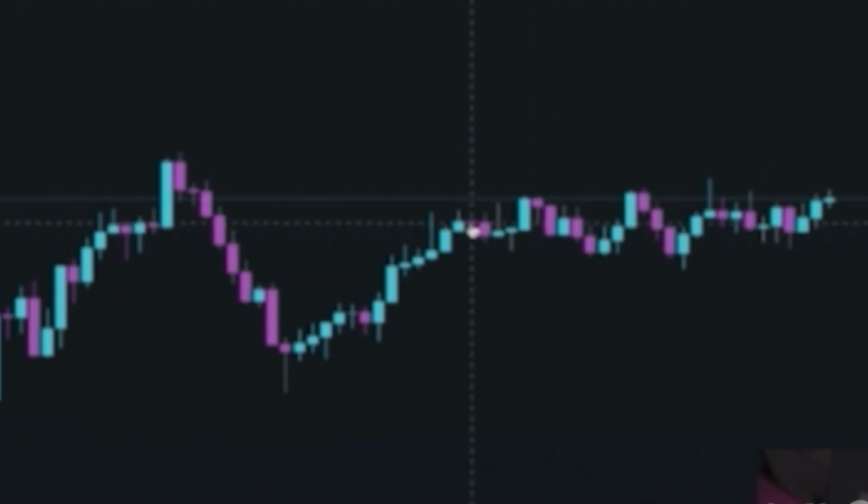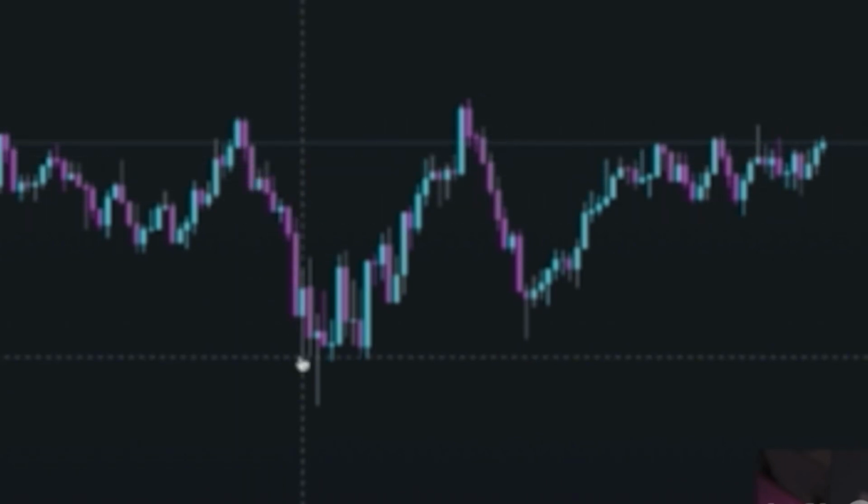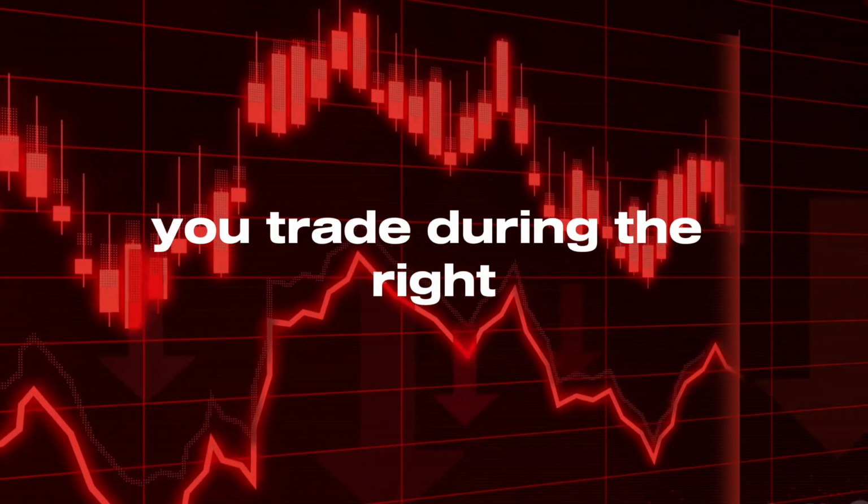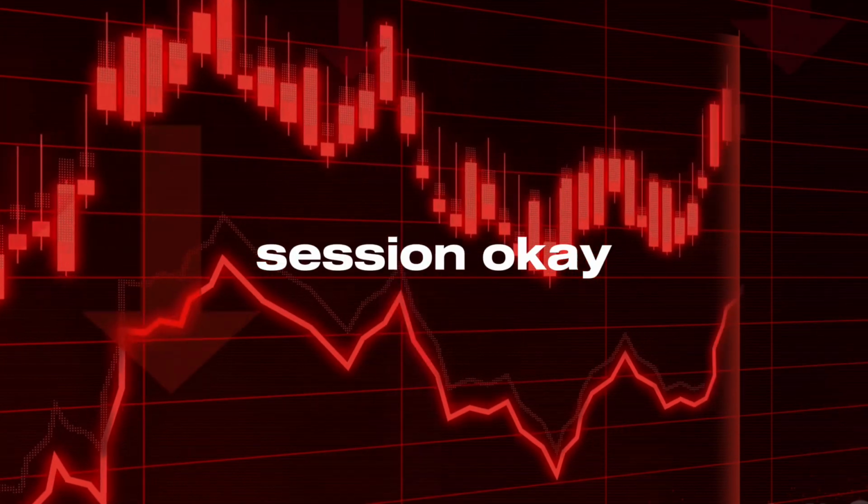See how the markets are moving very like left to right, up, down, up, down? But if you would have traded during New York session, look at the movement down, look at the movement up, look at the movement down, look at the movement up. And now that the session's actually ending, we're consolidating. That's why it's very important that you trade during the right session, okay?